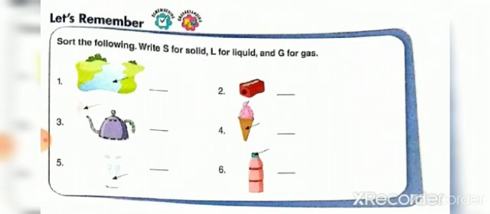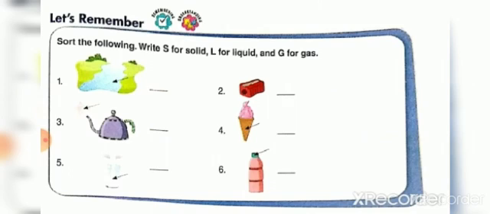Let's conclude this with let's remember. Sort the following, write S for solid, L for liquid and G for gas. What is this? This is a river flowing, so it is liquid. Second one, sharpener, it is a solid. Kettle, steam is coming out, so it is a gas.